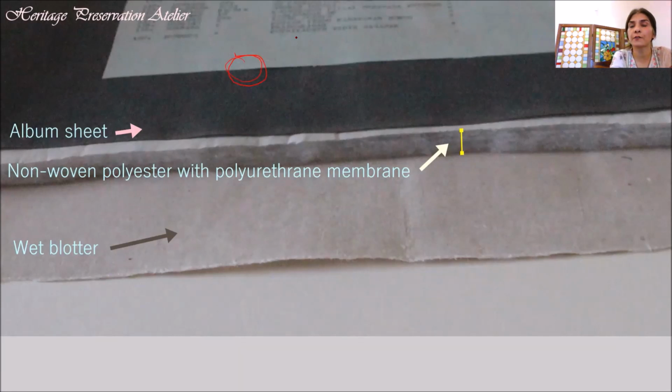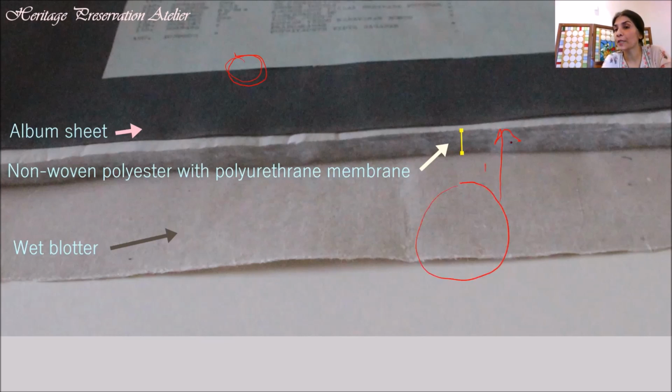And even the photographs, some of them were water sensitive, not all of them, of course. Photographs are washed at times, but some were water sensitive, so we didn't want to disturb the photographic material on top, so we are giving the moisture just from the bottom. So this is the wet blotter.